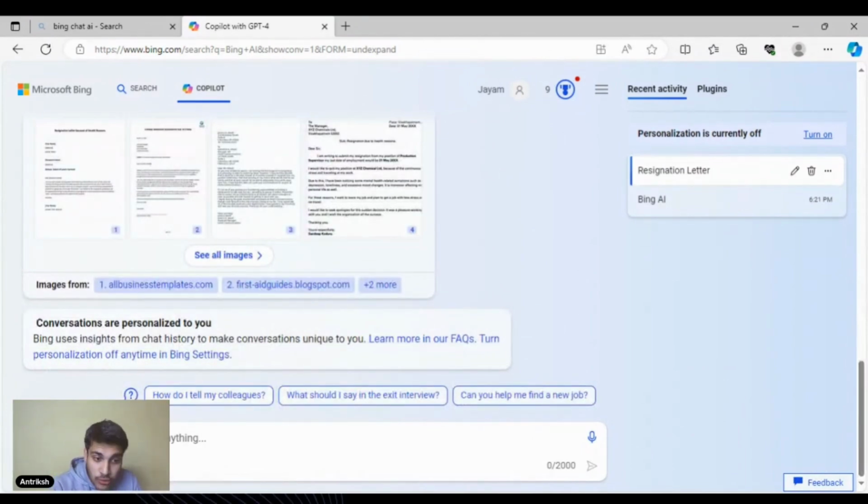There's the option to add an image. All you need to do is click on that, add an image, and you can ask anything about it. That is what GPT-4 can help us do, and this is what Microsoft Bing, Copilot, whatever you want to call it, can help us do for absolutely free. So this is what I wanted to show you guys, how to use GPT-4 for absolutely free.